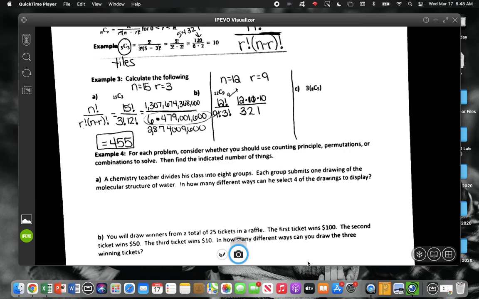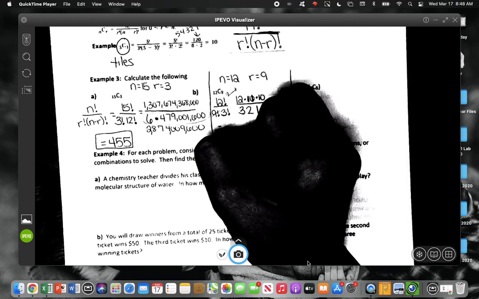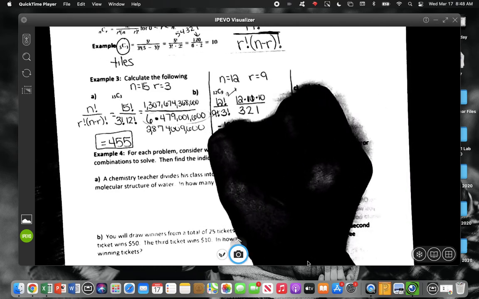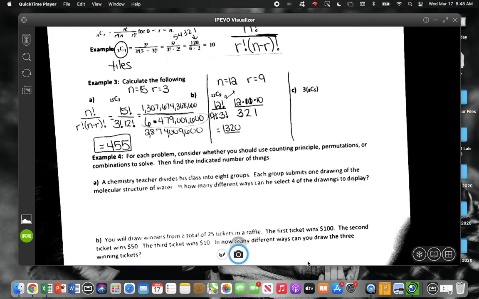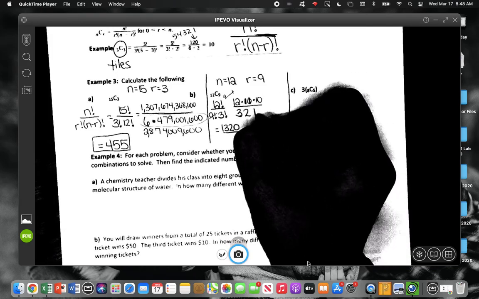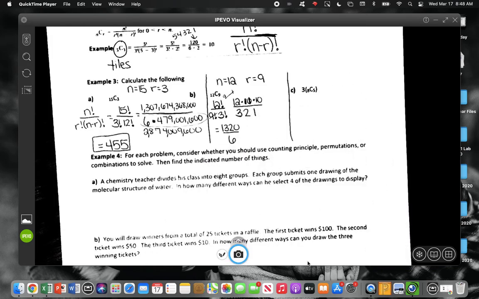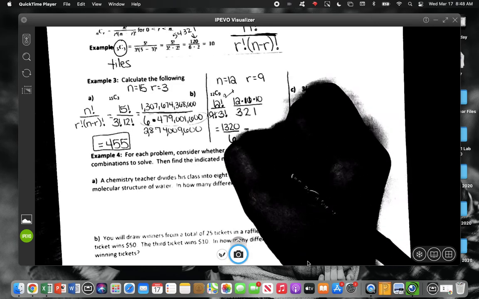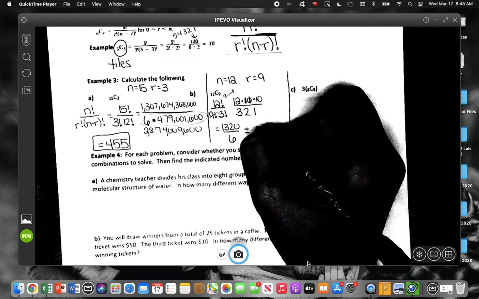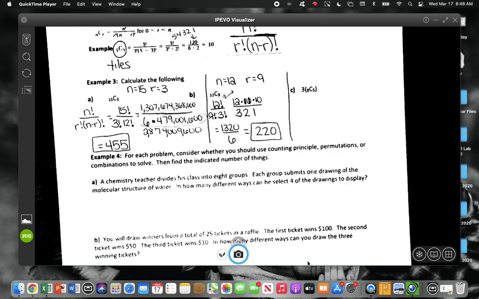So the first thing we need to do is take 12 times 11 times 10. And that gives us 1,320. And then what's 3 times 2 times 1? So then we can divide that, and it will tell you how many different ways you can choose 9 people from a group of 12.